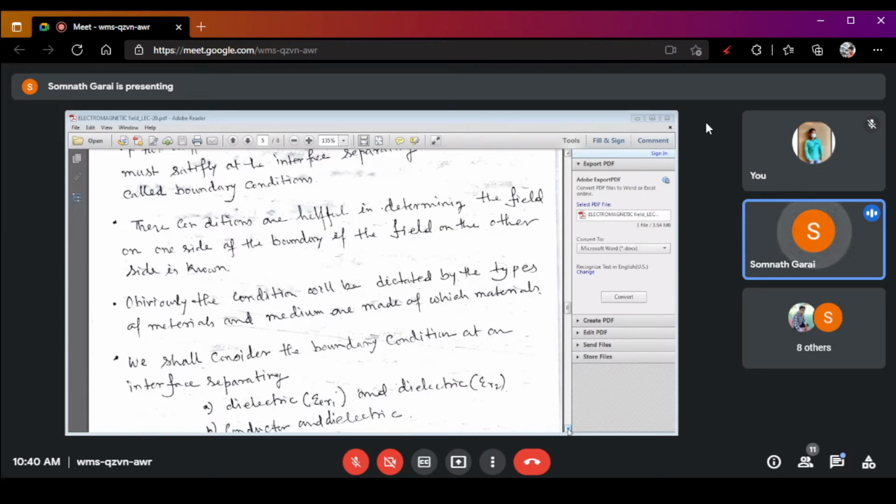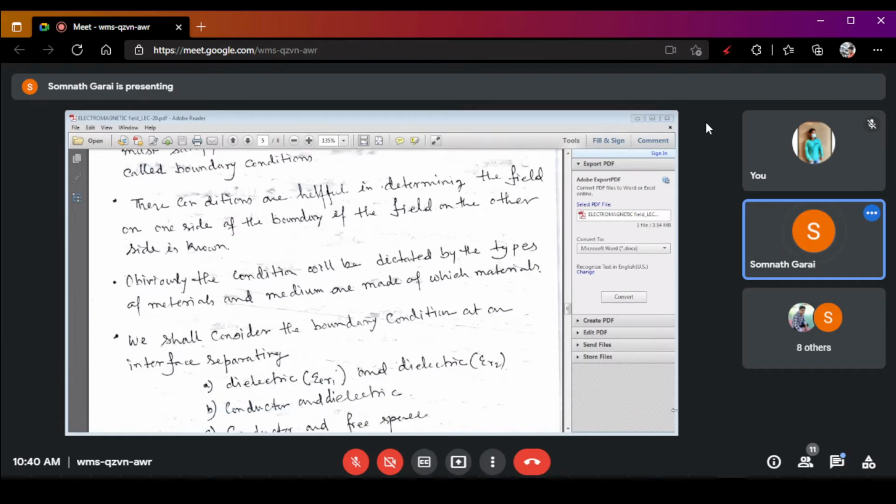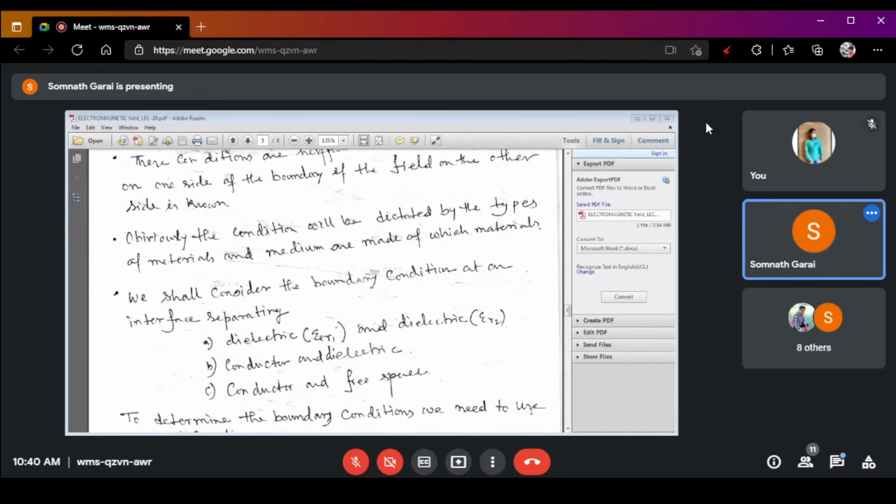Right? Okay. Now, what are the types of boundary conditions?